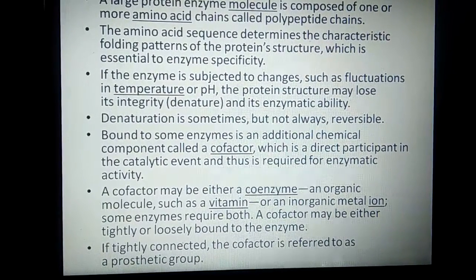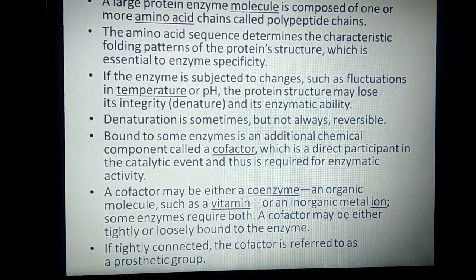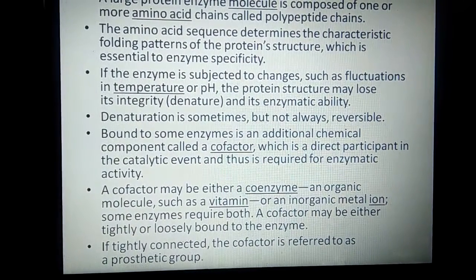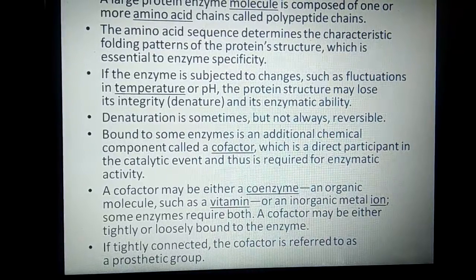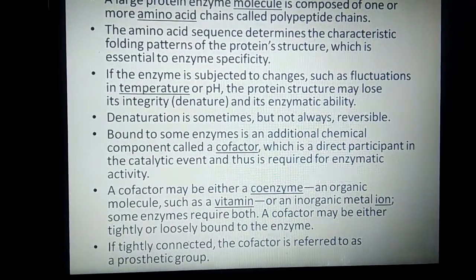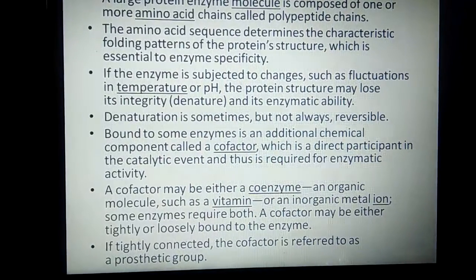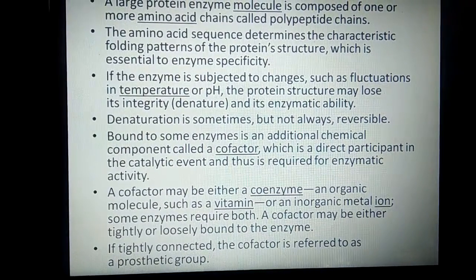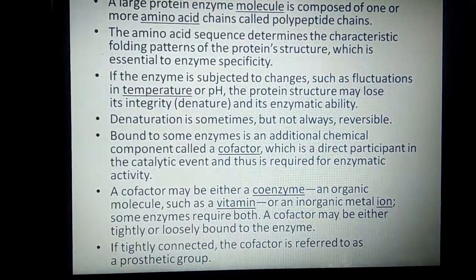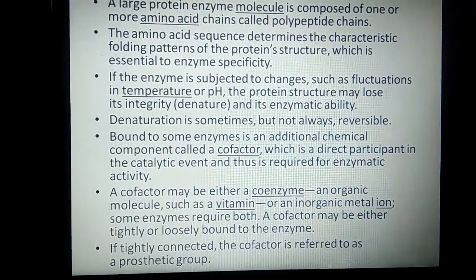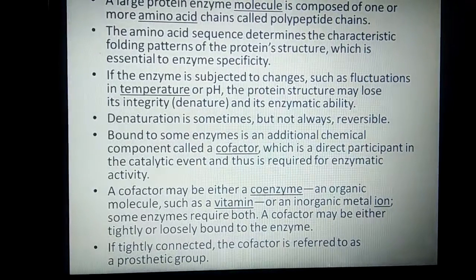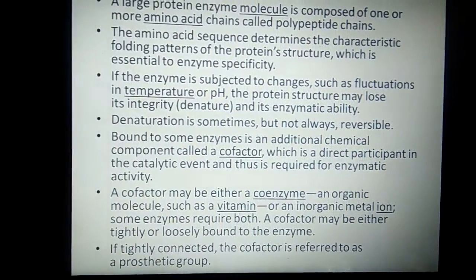These enzymes can be bound to additional chemical components called cofactors. A cofactor is a direct participant in the catalytic activity and thus is required for enzymatic activity. Some enzymes cannot be functional until they have this cofactor attached. This cofactor may either be tightly bound to the enzyme or loosely bound to the enzyme. If it is tightly bound to the enzyme, the cofactor is referred to as a prosthetic group.